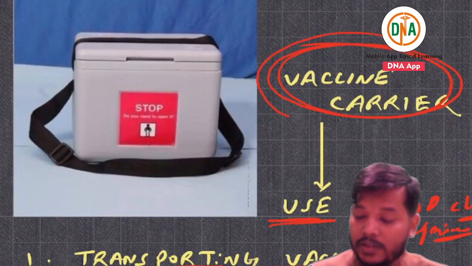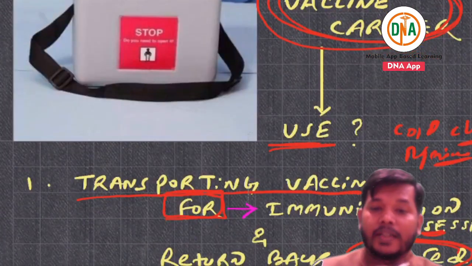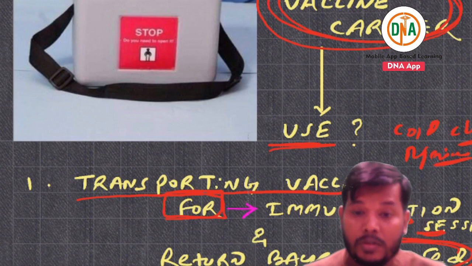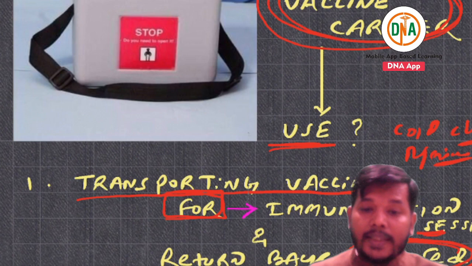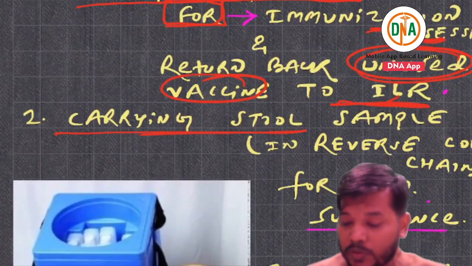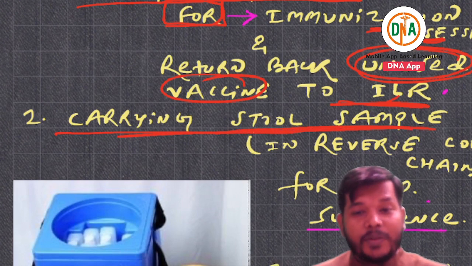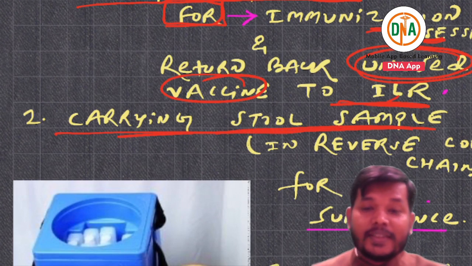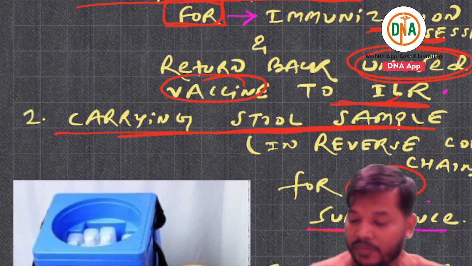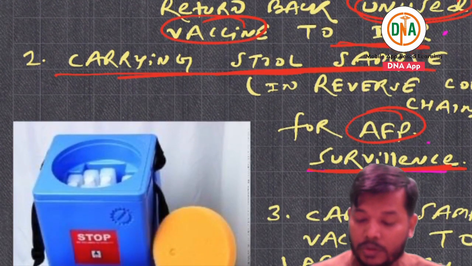The vaccine carrier is not only for going out. They take the vaccine to the periphery, but if some vaccine remains there afterwards, it can be brought back by this. Carrying a stool sample, you know where this is used. This is in the case of reverse cold chain and for AFP surveillance, so you can use it.